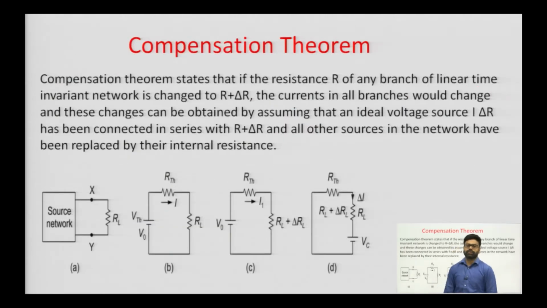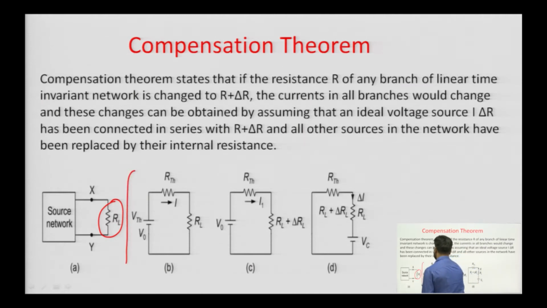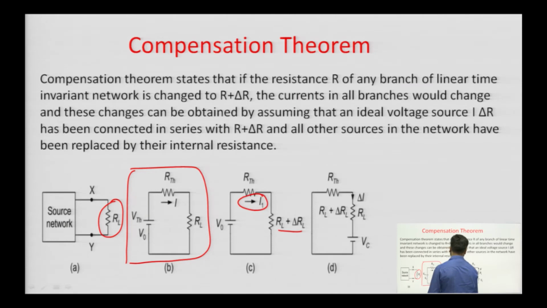Next one is the compensation theorem. The compensation theorem states that if we have a network and a load resistance R L is connected here, and due to some reason R L has changed to R L plus delta R L, then instead of current I, current I 1 will flow. Obviously, there will be some difference between I 1 and I. So, we find delta I as I 1 minus I.